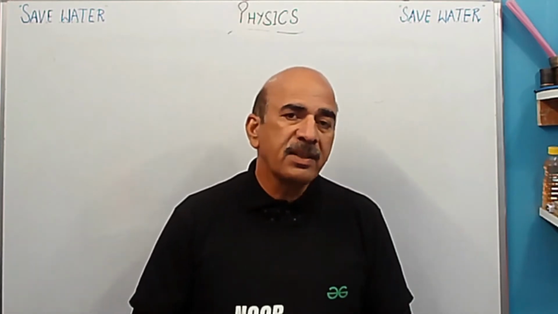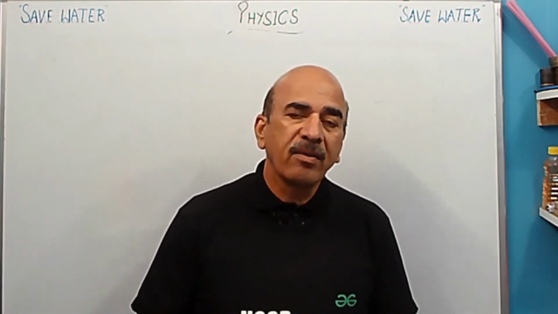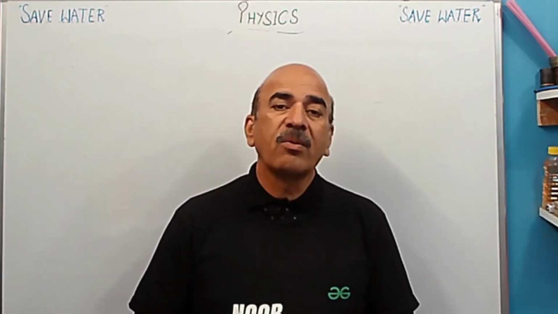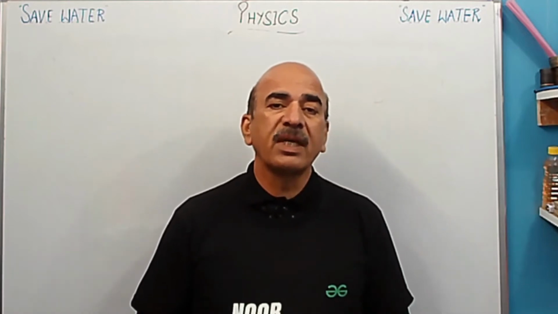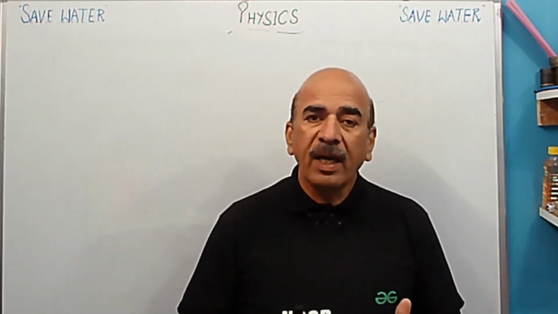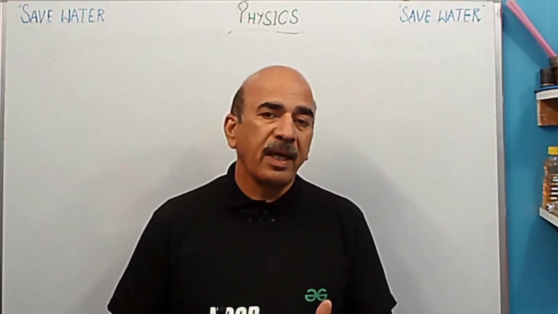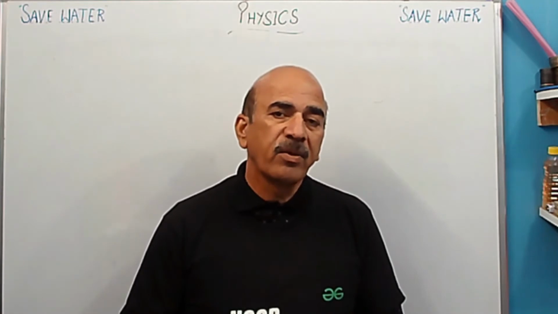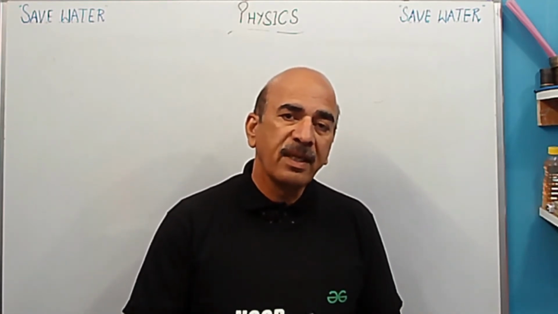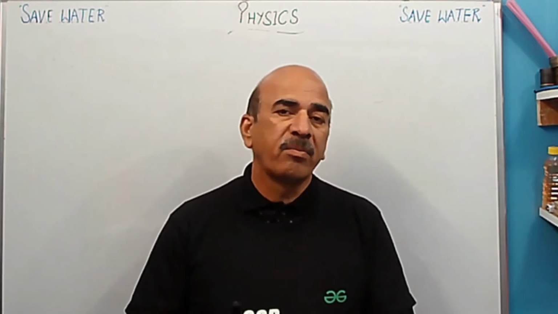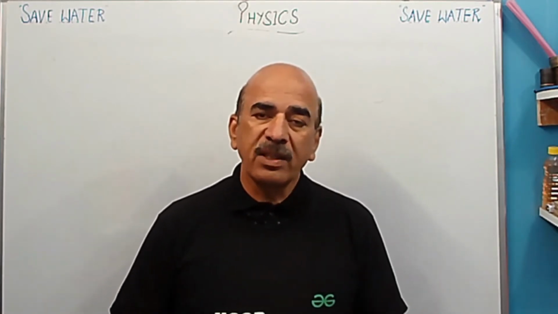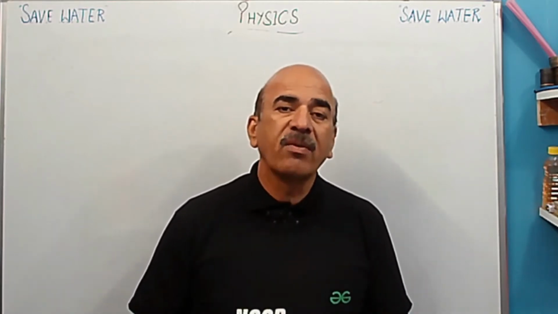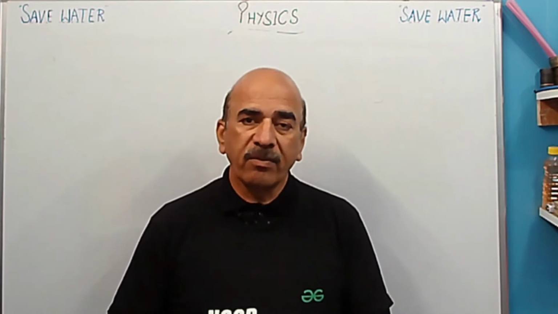In this chapter you will come to know why a certain kind of wire is used in an electric fuse, what an electric fuse is, what an electric heater is, and how heat is produced in an electric heater. The wire which we call the element, used in an electric heater, is different from the wire used as a filament in an electric bulb. What is the difference between these two wires? You will come to know. And why do we use copper wire or aluminum wire to carry the electric current from one place to another?